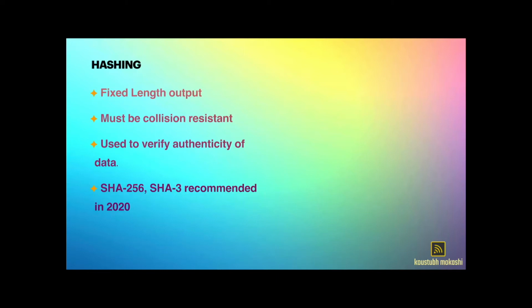If there is a slight change in input data, it is going to change the hash value, which is helpful to check the integrity of data. For example, in a data transmission, if the hash value of data before transmission does not match the hash value of the data after it has been transmitted, then there is tampering. There are some hashing algorithms which produce the same hash value for different inputs. Those hashing algorithms are not recommended as they are not collision resistant. In 2020, recommended hashing algorithms are SHA-256 and SHA-3.